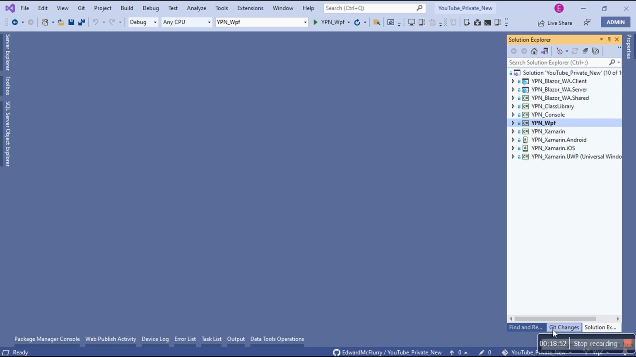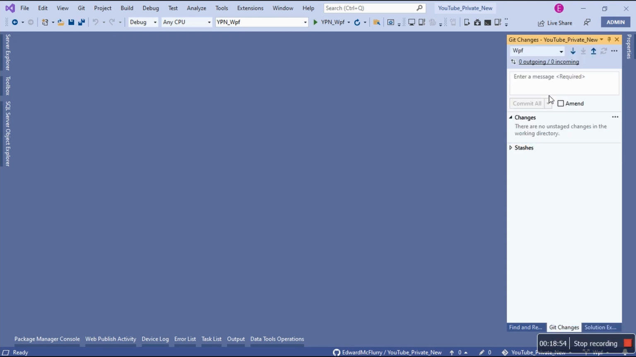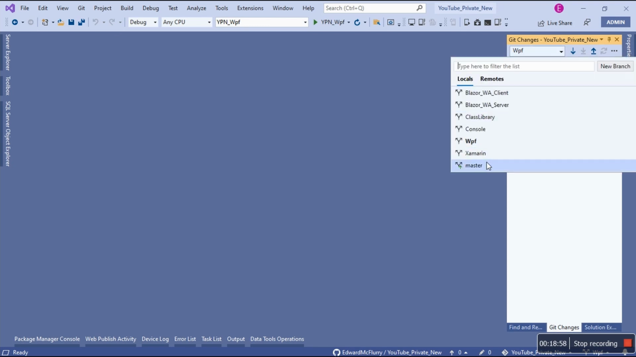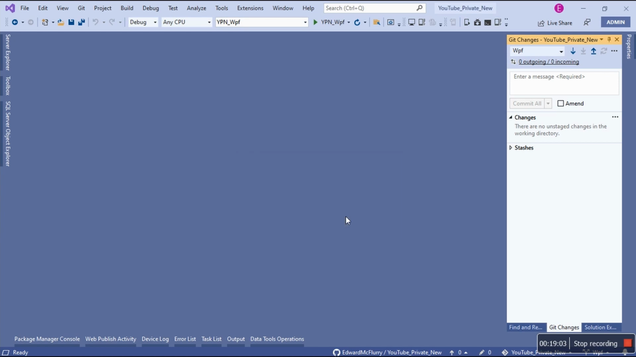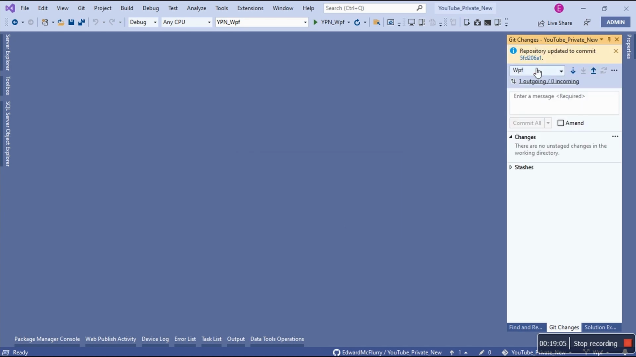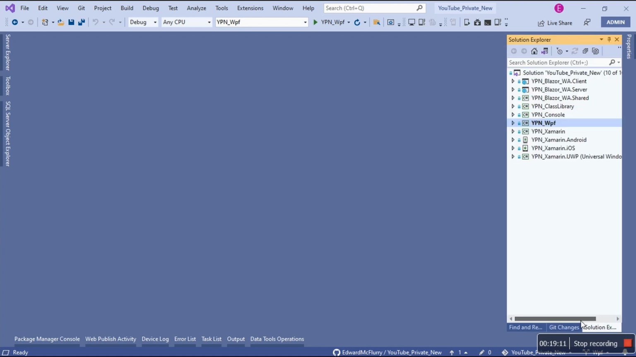So now we're going to work with WPF. And now here's the thing, before you do anything, this is what you do. Master, right click, merge into the current branch. There we go. So now WPF is being fed with whatever master has. Master is a critical branch. So now we can continue.